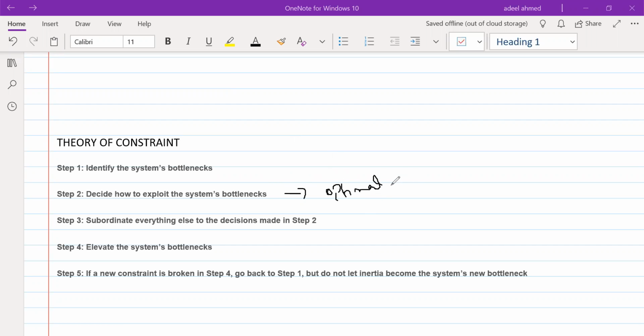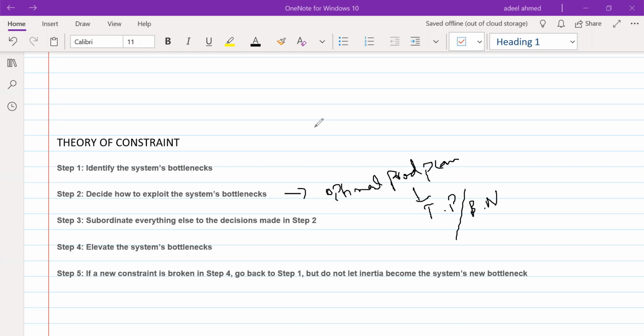And this optimal production plan would be based on a ranking process, which looks at how much throughput is generated by each product per bottleneck resource. And we will produce the product with the highest throughput per bottleneck resource. First of all, we will allocate all our resources to the product that is generating the highest throughput per bottleneck, because this is our objective. Our objective is to maximize the throughput.